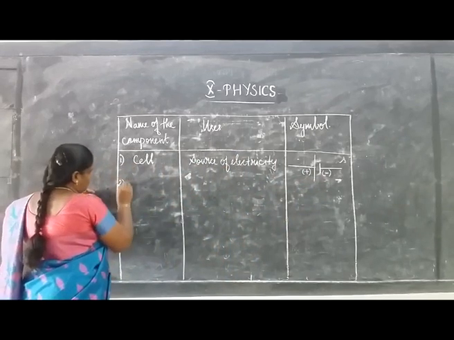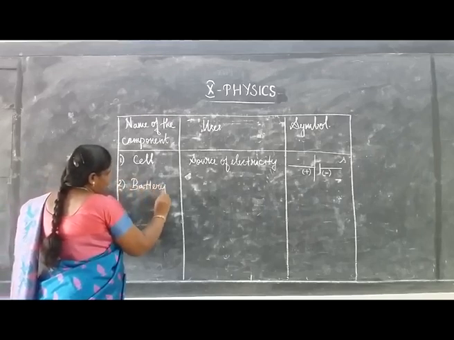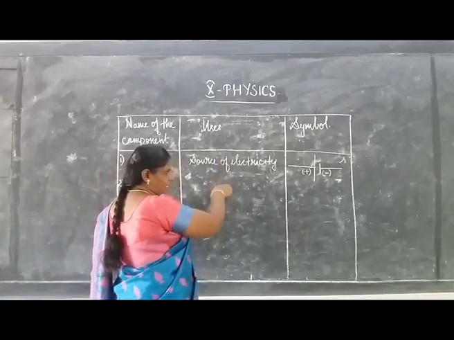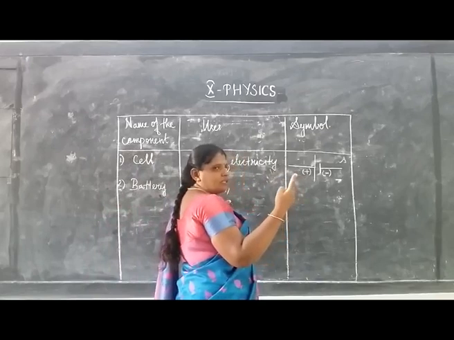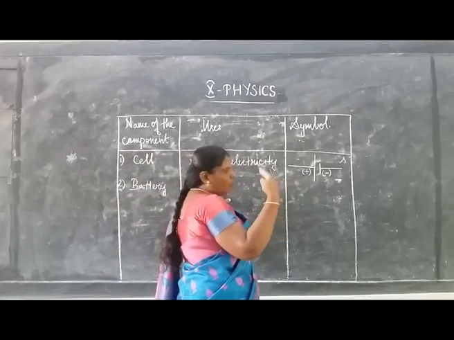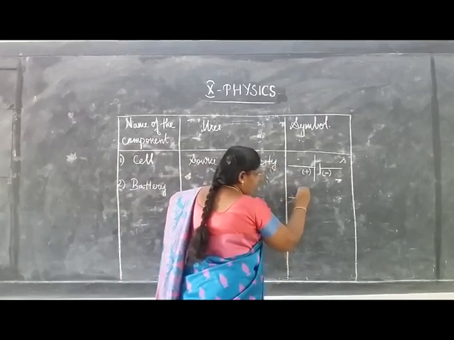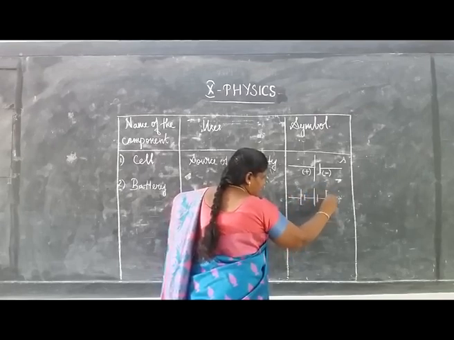And the second one, battery. A battery is also used as a source of electricity, and two or more cells are combined to form a battery. See here, this is the first cell, the second cell, and the third cell.